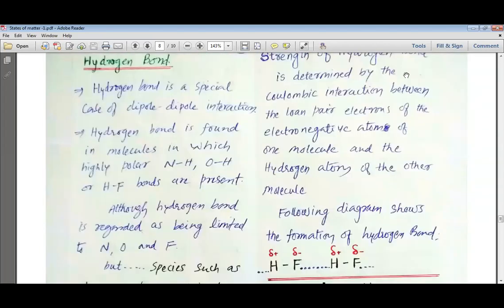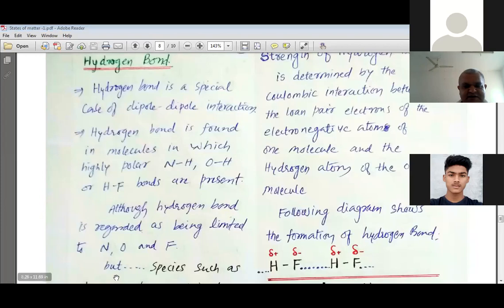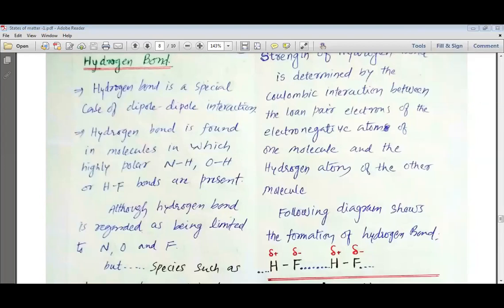So this is how, my dear students, we understood the various forces of attraction that we have seen. We have seen the various types of van der Waals forces, so here we have almost covered them. Now, if you have any doubt, you can ask, or else we can move to hydrogen bonding. Is there anything you don't understand? Do you want to ask anything? You can ask me.